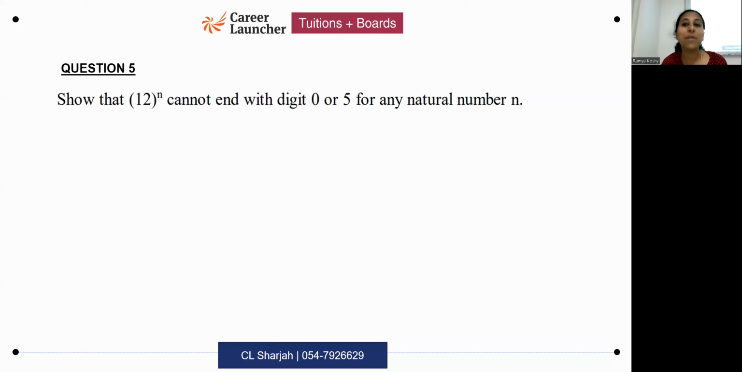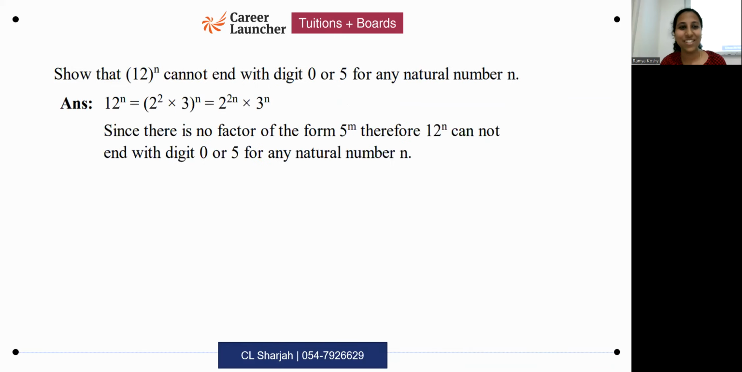Also, 5 is not appearing as a prime factor, right? So all of you know this, how to write the steps. You just have to do this. It'll come as a 2-mark question, not more than 2 marks, right? So you say 12 to the power n is 2 square into 3 to the power n, which is 2 to the power 2n into 3 to the power n.